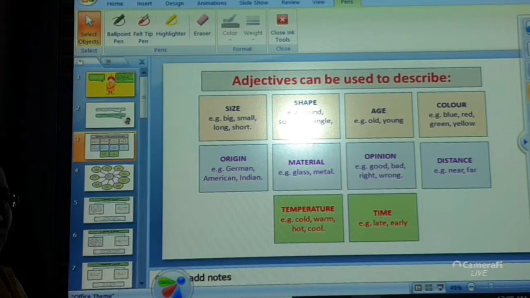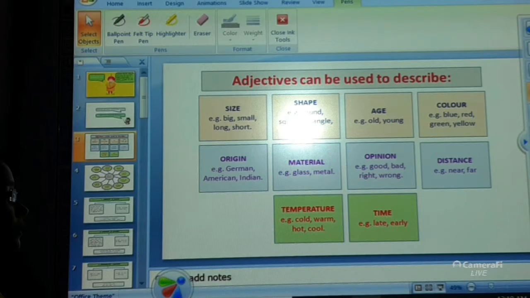About shape, for example, round, square, triangle, oval. About age, it can be old, young. About color, for example, blue, red, yellow, green.